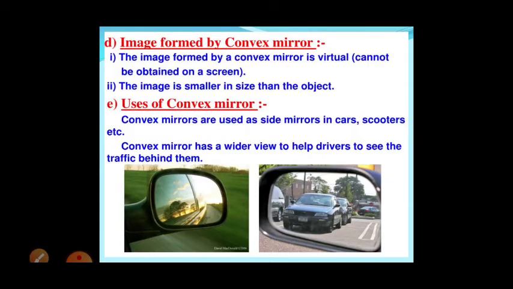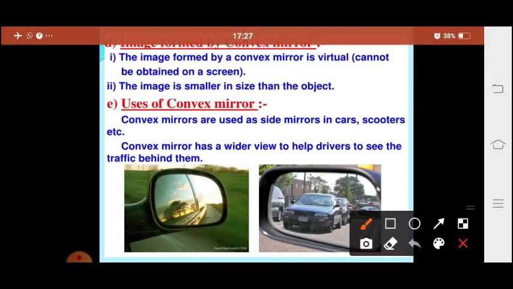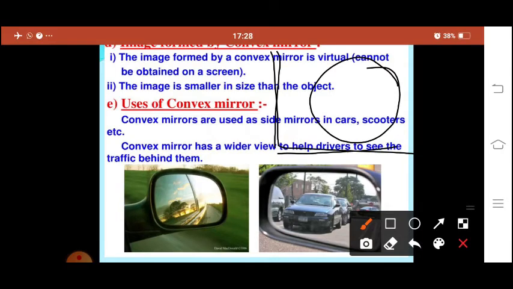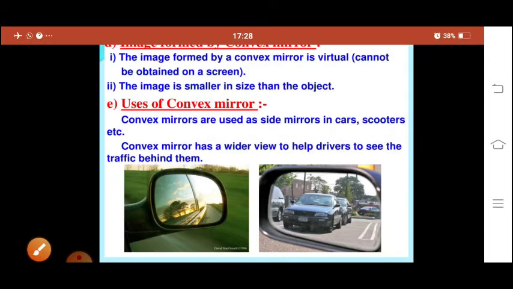Similarly, you might have observed at crossings or some places, people keep a big mirror like this, and it is a convex mirror. If it is a junction, people can easily see if anybody is coming from this side. It helps to avoid accidents also. It is helpful.